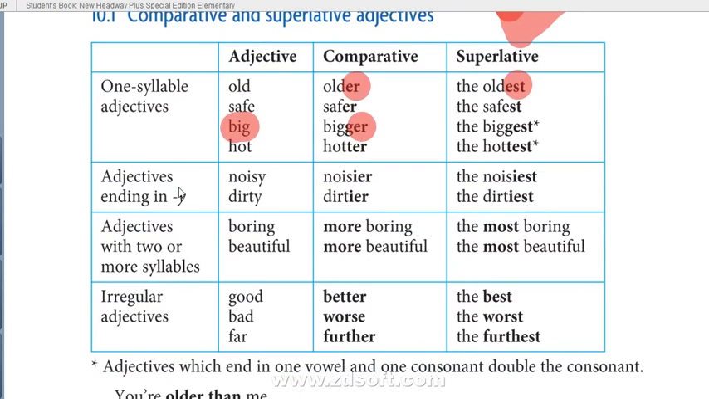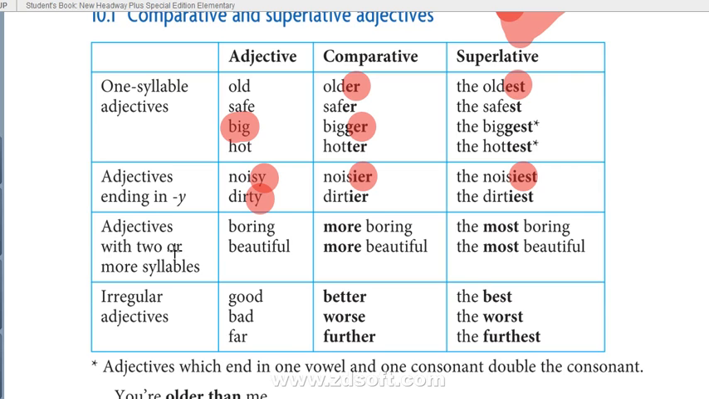Next rule, rule number 2: adjectives that have an ending like y, like noisy. Last letter is y, or dirty, ending in y. What do we do? We delete y, we remove y, and we add I-E-R. Dirty, dirtier, noisy, noisier. Same here for the superlative. Delete y, remove y, and add I-E-S-T. Noisiest, the dirtiest for the superlative.